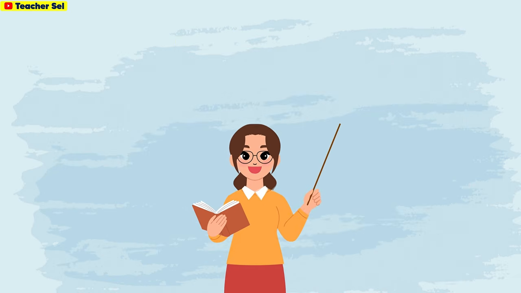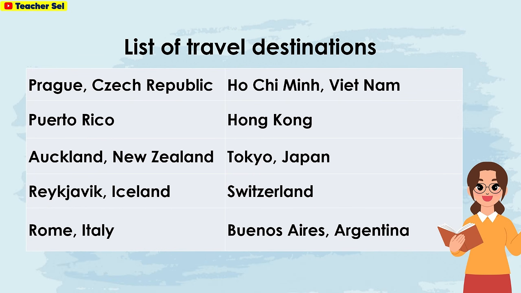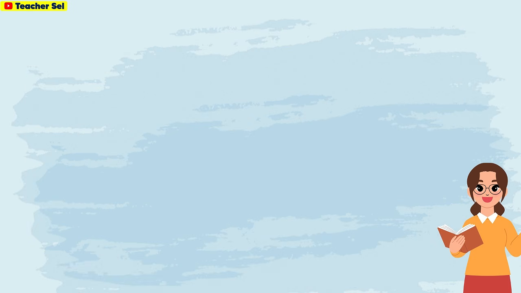Philippine time. Here is the list of travel destinations: Prague, Czech Republic, Ho Chi Minh, Vietnam, Puerto Rico, Hong Kong, Auckland, New Zealand, Tokyo, Japan, Reykjavik, Iceland, Switzerland, Rome, Italy, Buenos Aires, Argentina.